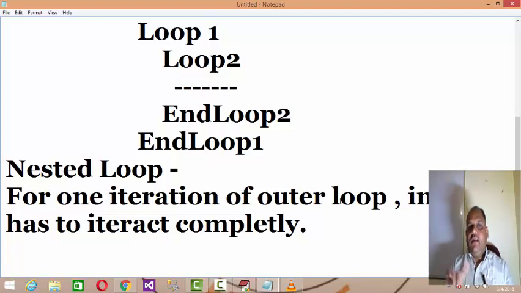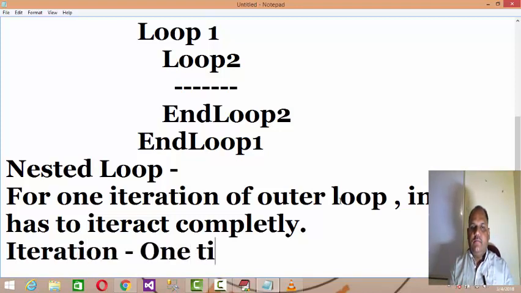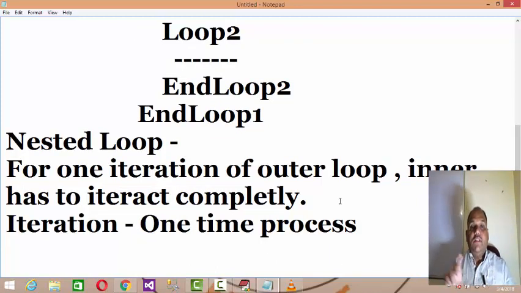For one step or one iteration of the outer loop, because in a nested loop we make an arrangement of a loop within a loop, the inner has to iterate completely. And this is the basic fundamental of nested loop.